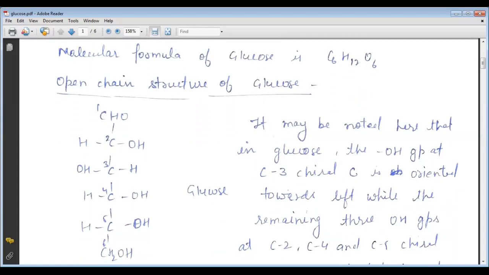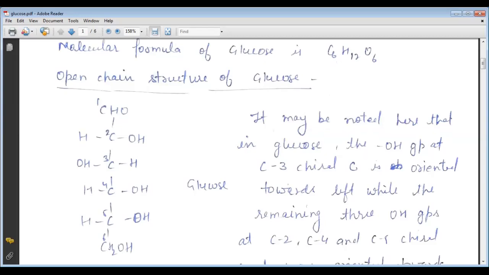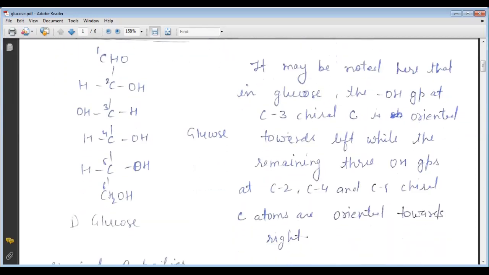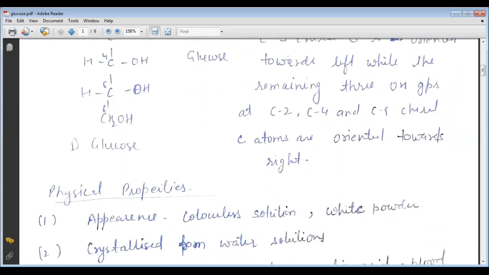It may be noted here that in glucose, the OH group at the third carbon, which is a chiral carbon, is oriented towards the left. We know that chiral carbons are carbons which have all different groups attached to them. The remaining three OH groups at C2, C4, and C5, which are chiral carbon atoms, are oriented towards the right side. So this is the structure of glucose.